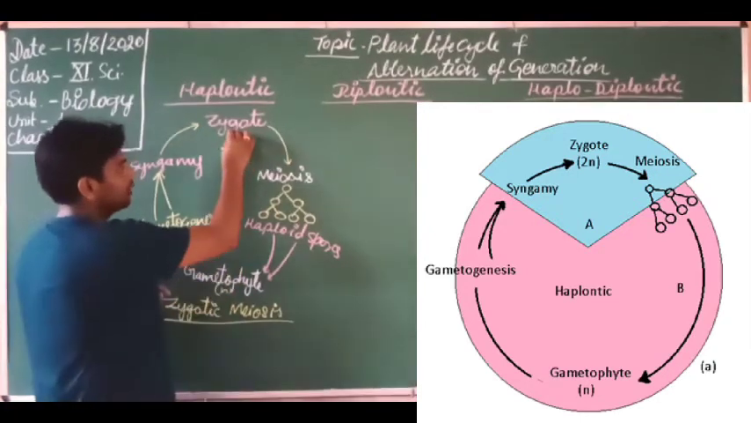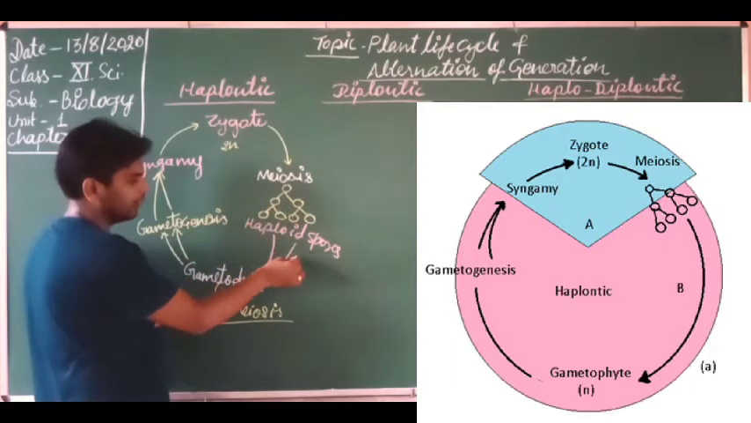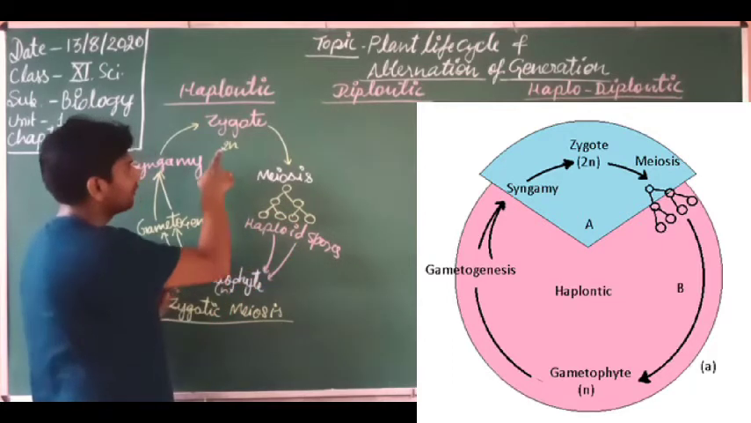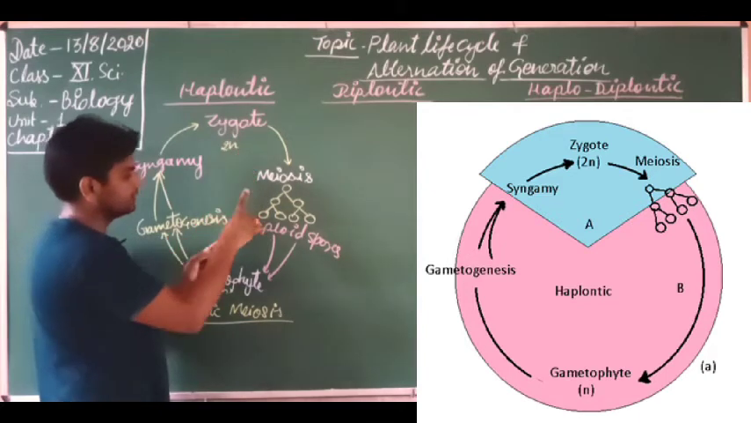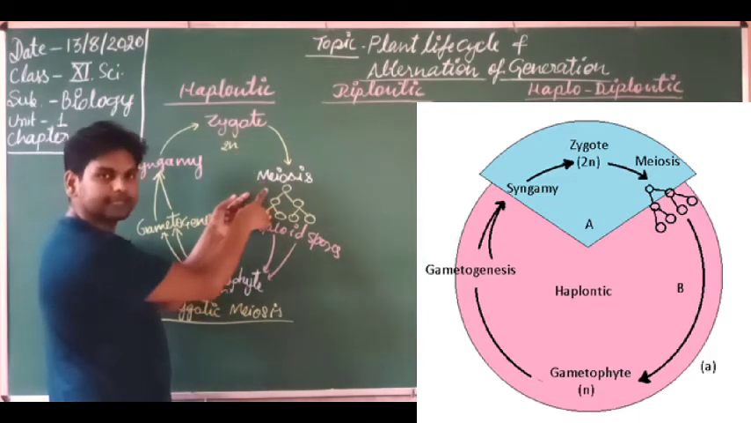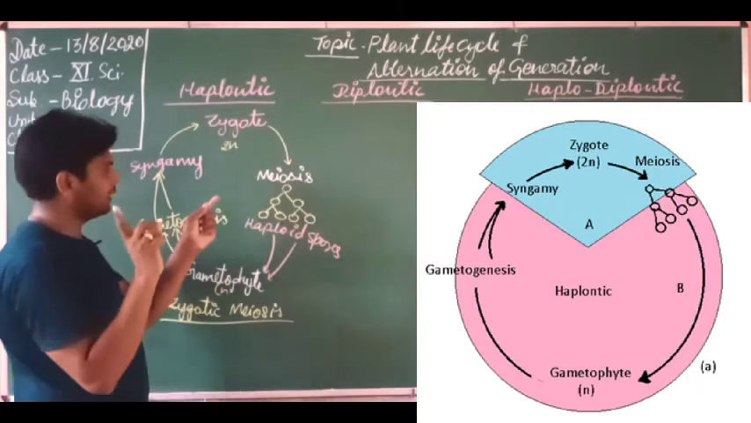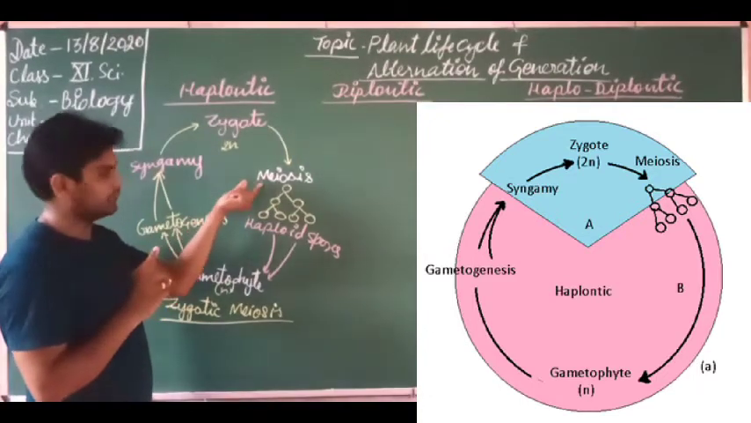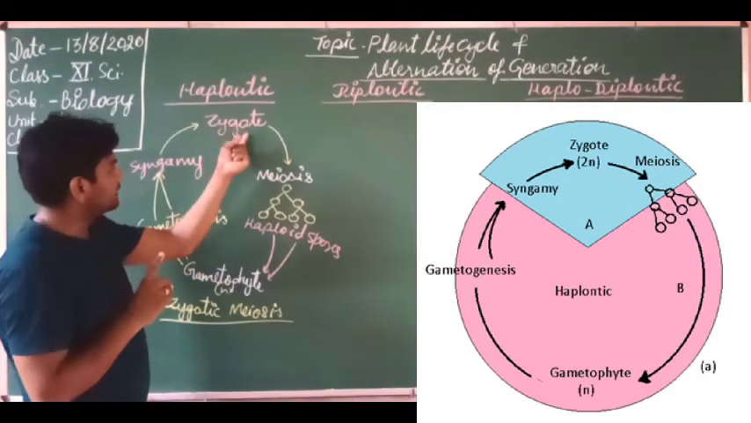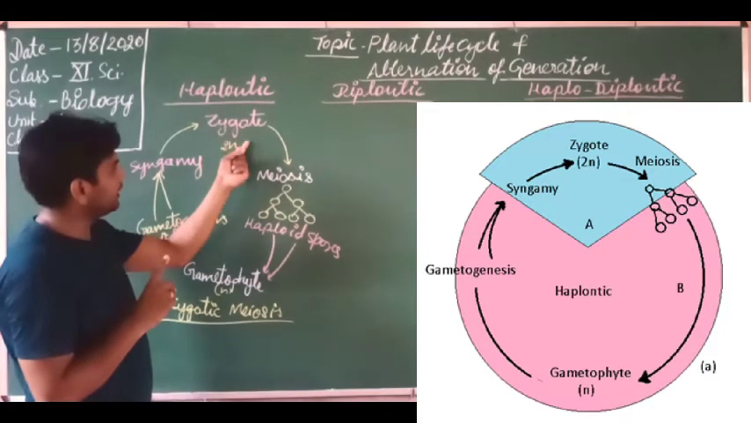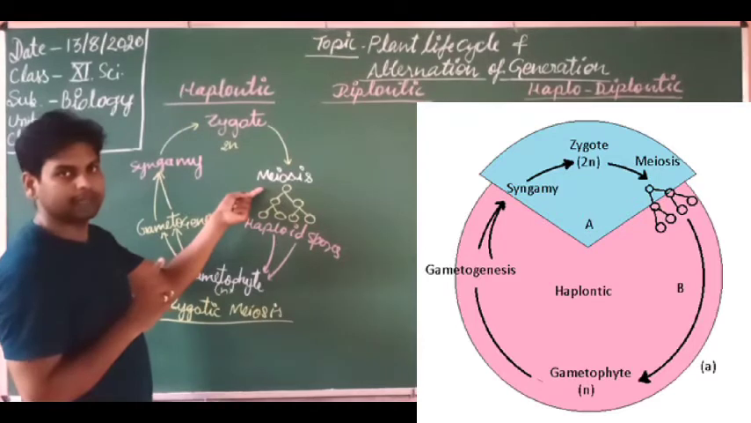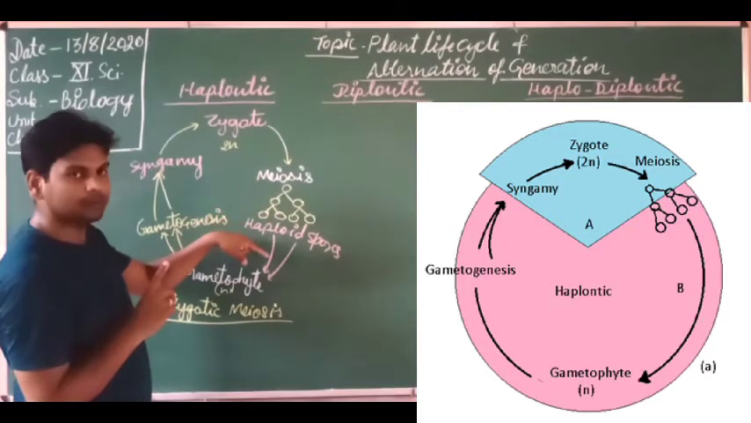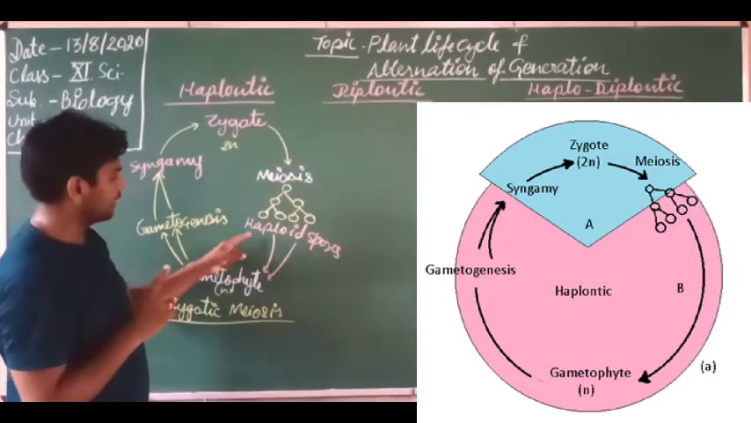So dear students, diploid zygote is going to form the haploid spores. When the diploid stage of a life cycle is terminated with meiosis, I am pointing out this is the point. Zygote is the diploid stage and it is terminated with the help of meiosis, and a new structure which is haploid forms.